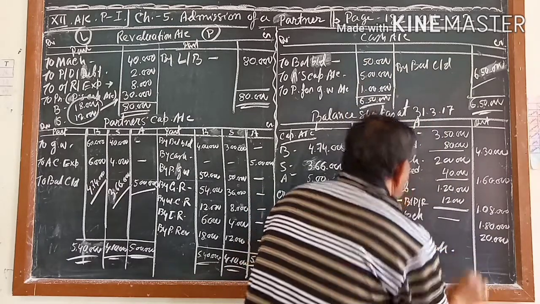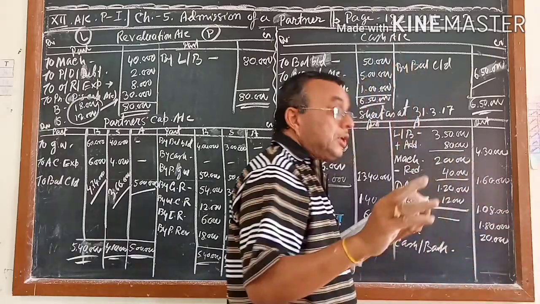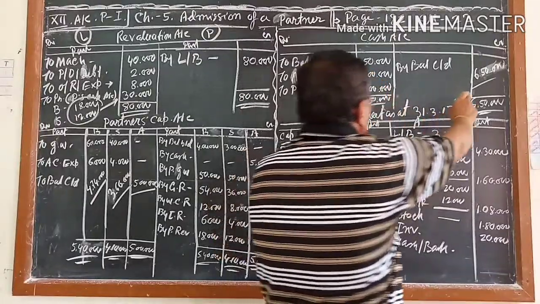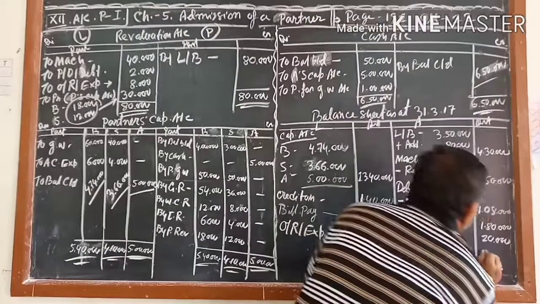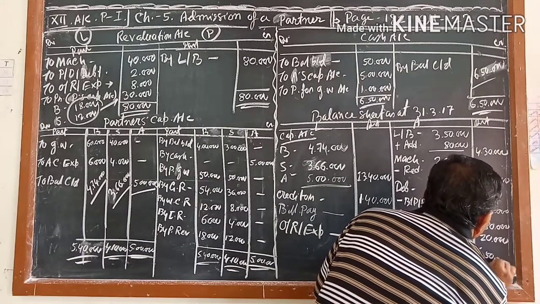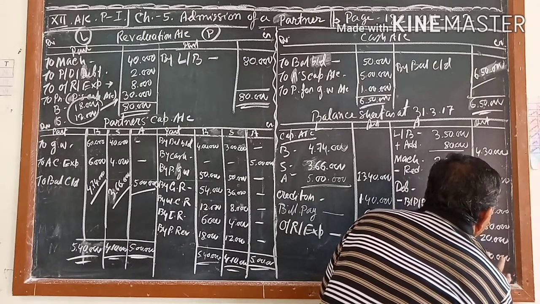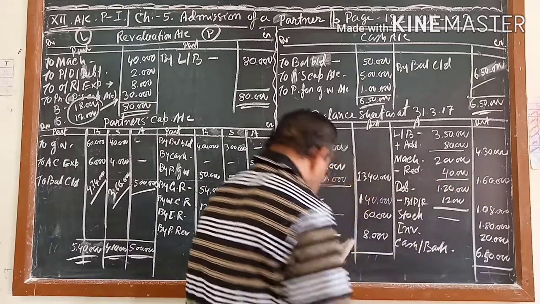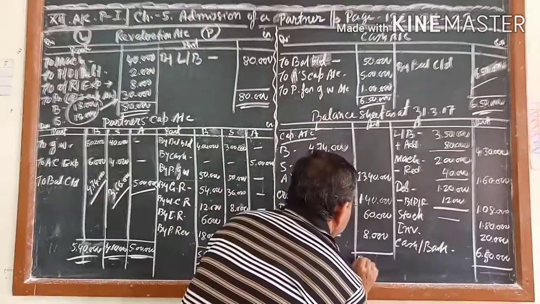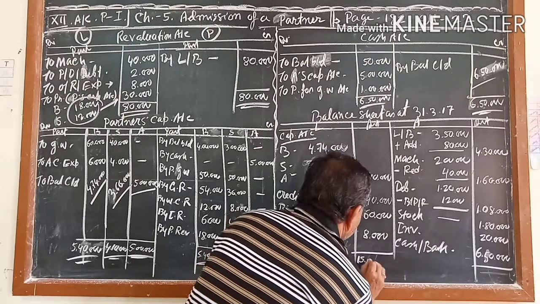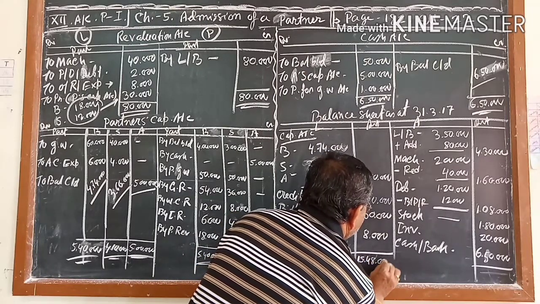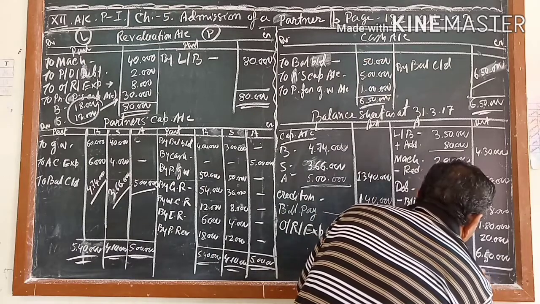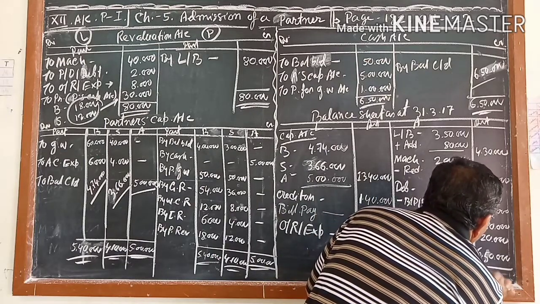Cash or bank balance according to the old one was 50. But according to the new one, it comes 650, because the cash balance was changed. Now if you add, you will get 1548. Here also you will get 1548.